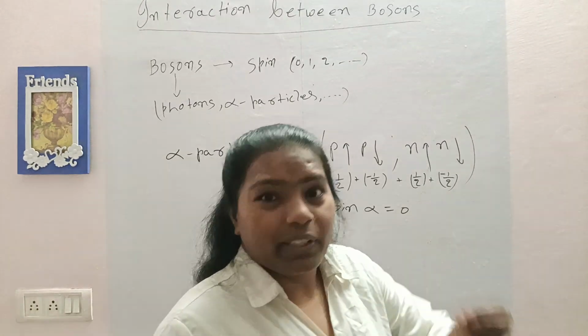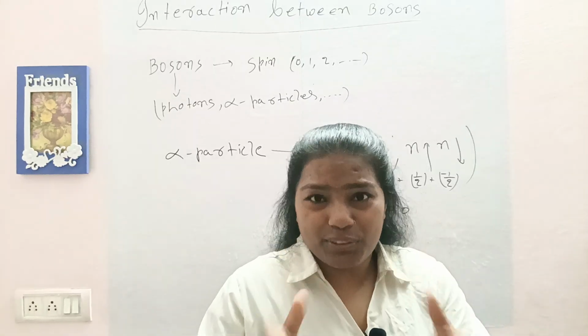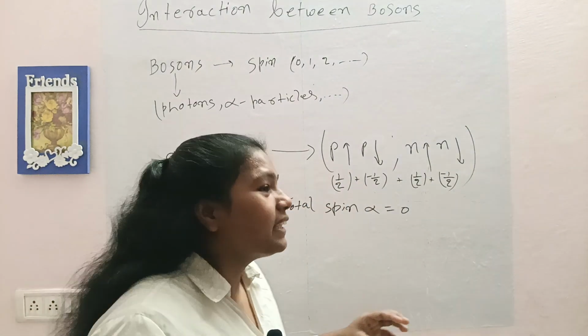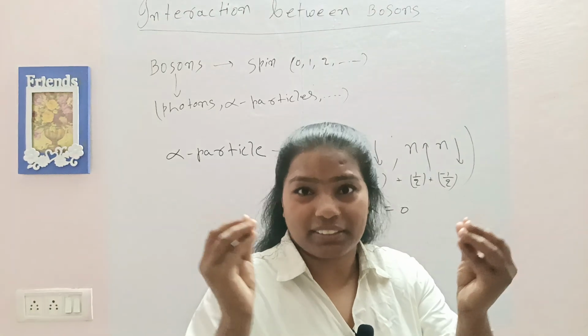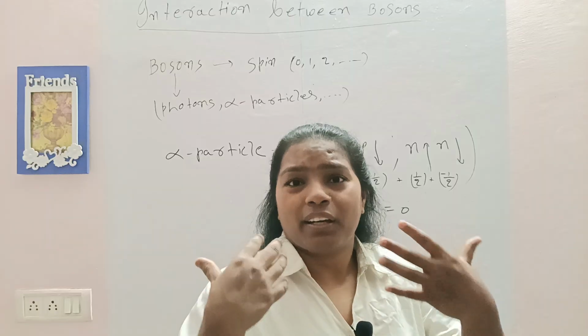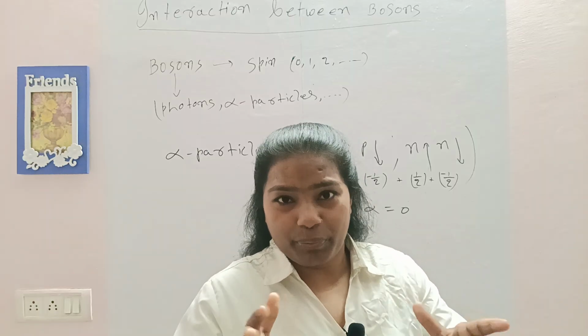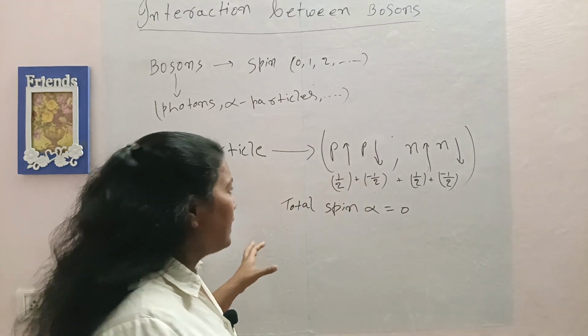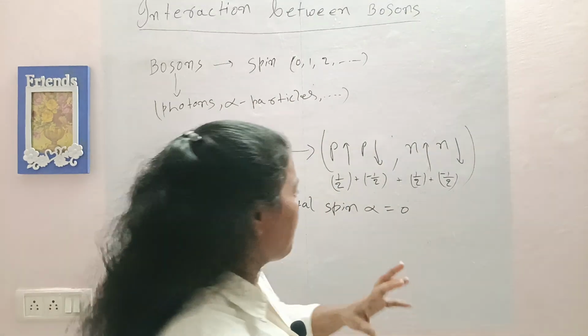For example, like the electromagnetic force, we can see that there is attraction between positive and negative charges, and similar charges repel, while unlike charges attract. Could it be something like that? It's not exactly a force, as we know.